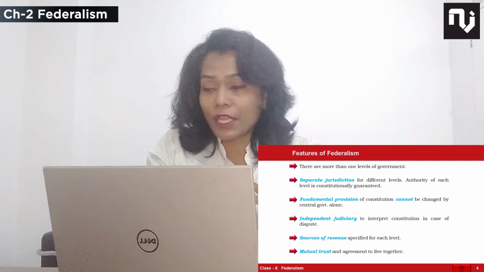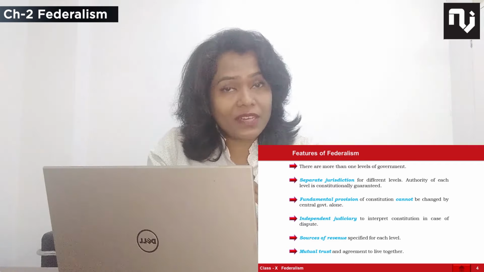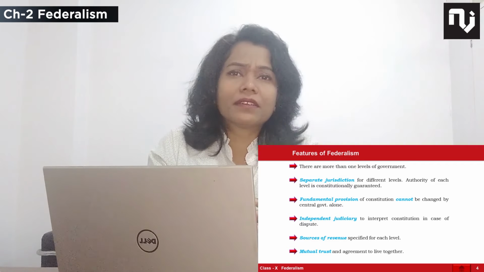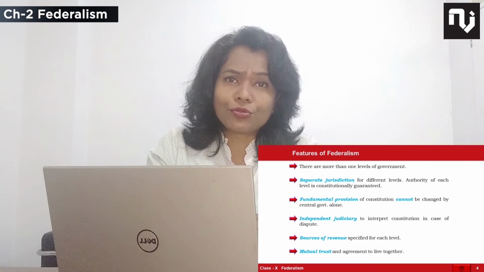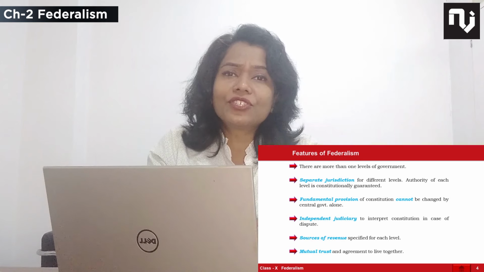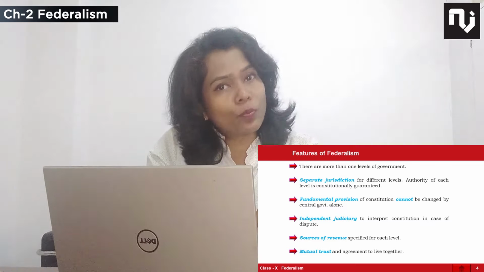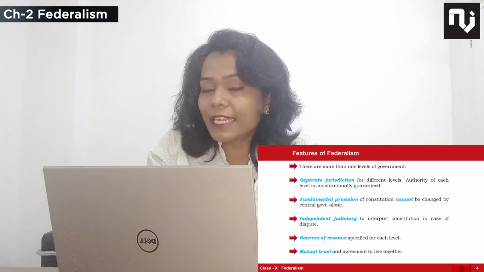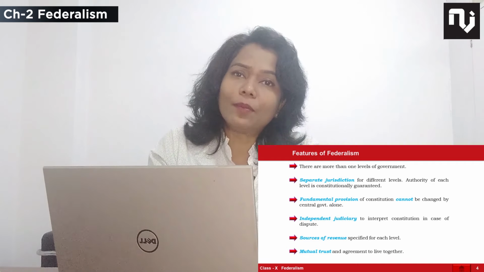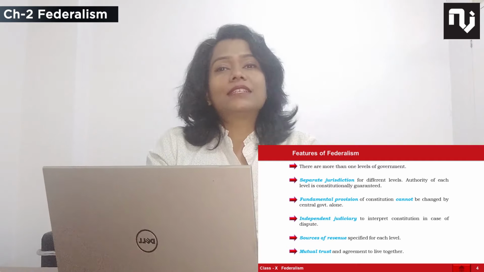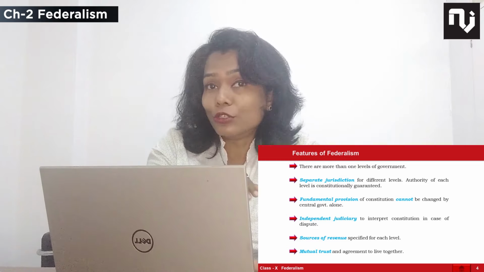Next we have courts. Courts have the power to interpret if there is any fight, any conflict between 2 states or center and state. Who will resolve their issues? No doubt about it, the judiciary. Which judiciary? Sometimes high courts and sometimes supreme court, depending upon the case. Correct? So if there is any conflict or disagreement, that can be resolved with the help of the judiciary. So the judiciary also has a role to play in federalism, because it has been defined that that is its job.